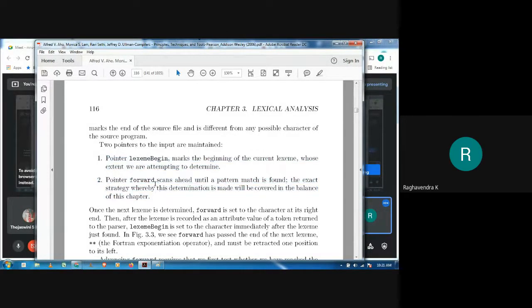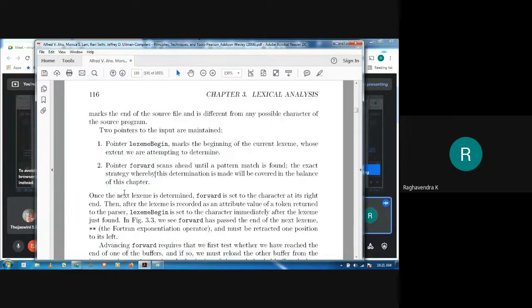Now how do we identify? We simply start by placing lexeme begin at the beginning of the source program, and we increment the value of the forward pointer. As soon as forward comes across something that does not match, we may assume that whatever we have seen so far between lexeme begin and forward is one of the lexemes, and we can identify that as a token.